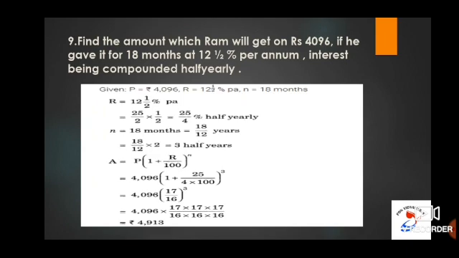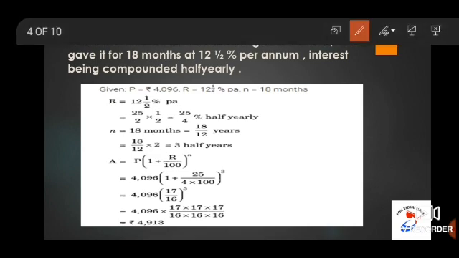In the previous session, we have completed till problem number 8 of Exercise 8.3. This is sum number 9 of Exercise 8.3. Find the amount which Ram will get on rupees 4096 if he gave it for 18 months at 12.5% per annum, interest being compounded half yearly. Let us discuss the solution.